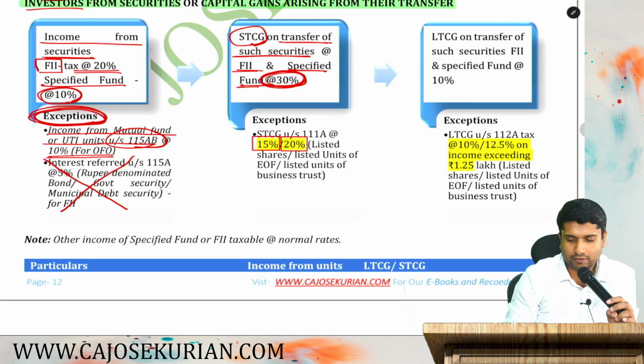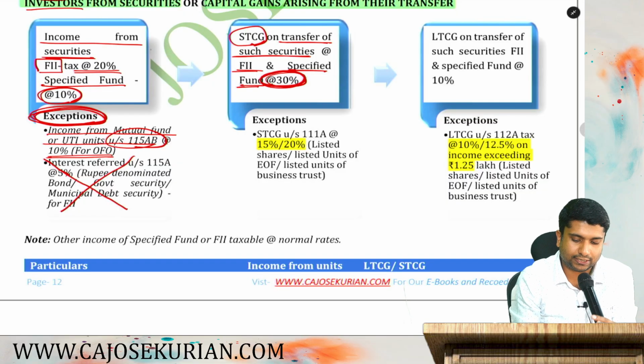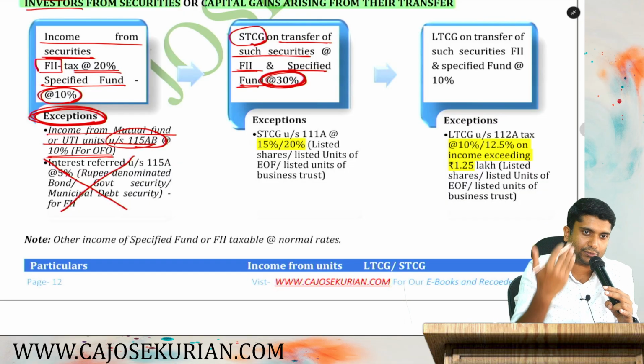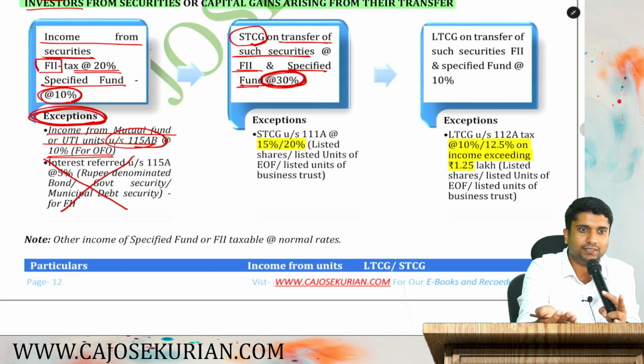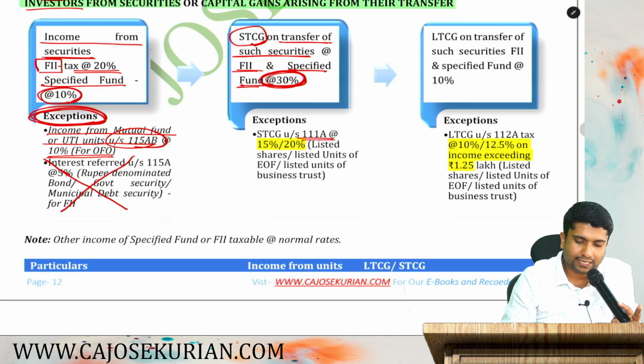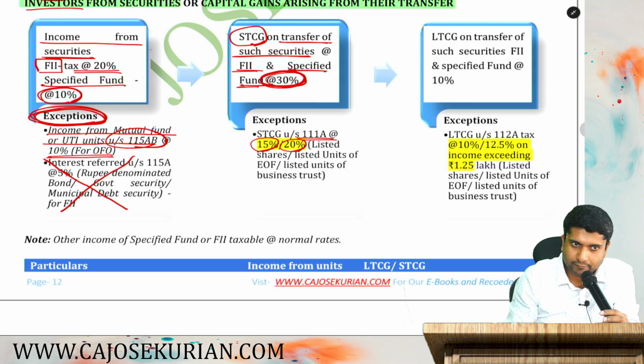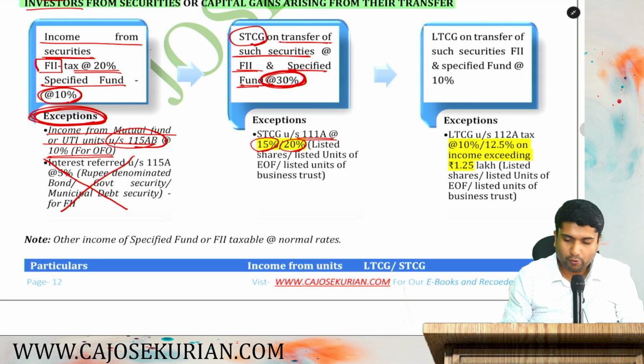So if it is a listed unit of equity oriented fund or a listed share or a listed unit of business trust, those are securities. Having short-term capital gain, don't worry, you pay the taxes under 111A. Depends upon the date of transfer, before 23rd July 24, the rate was 15. Now it has been amended and made 20. Are you all here? Moving on to the next one.